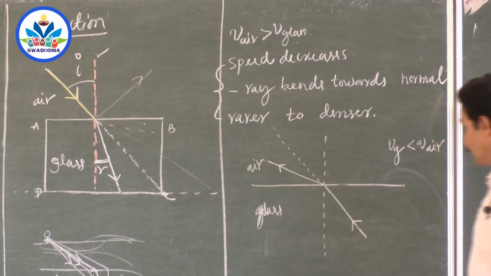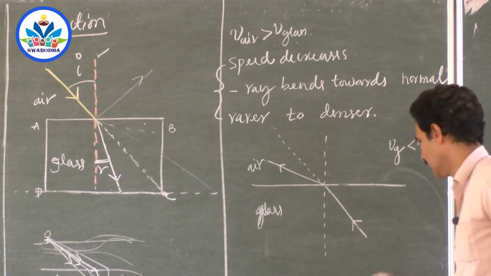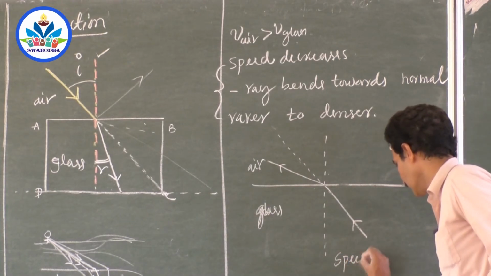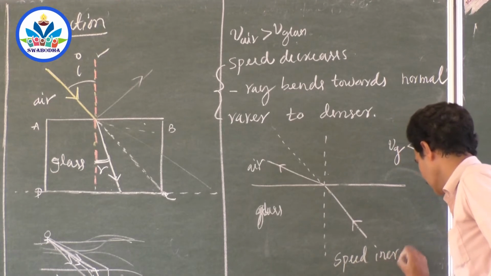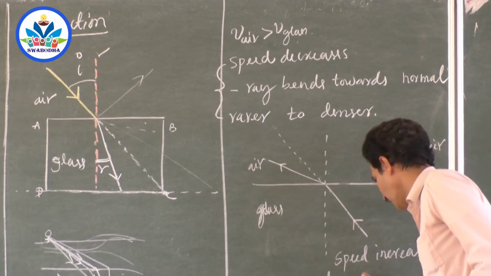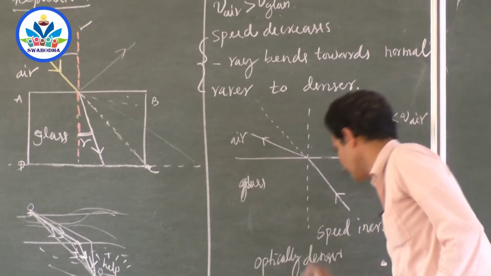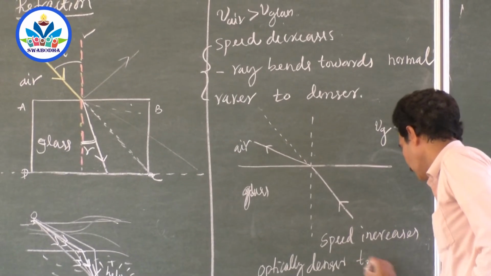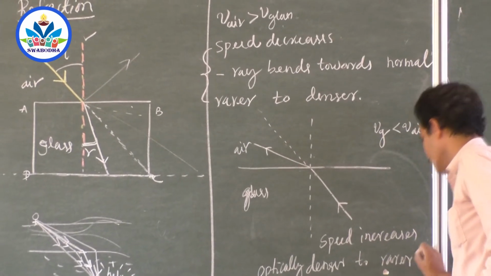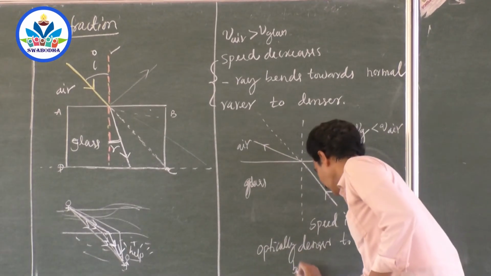So when a ray of light travels from optically denser medium to optically rarer medium, its velocity increases. Now it bends away from the normal.